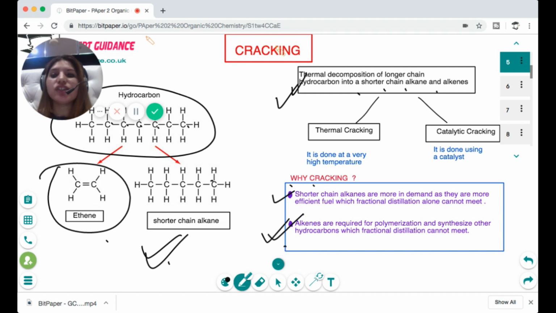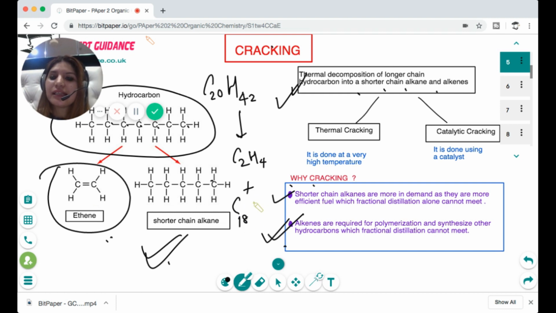Okay, so you should know what is cracking. In the exam, they can give you any compound. They can ask you to write the name or the formula for a 20 carbon hydrocarbon. So a 20 carbon alkane would be, we'll see later, it has the formula CnH2n+2. So that would be C20H42. You need to do its thermal cracking. So remove an alkene which has a C2H4 formula, and then you are left with C18H38.